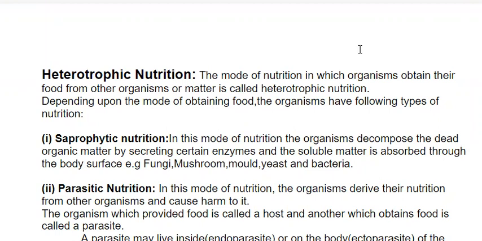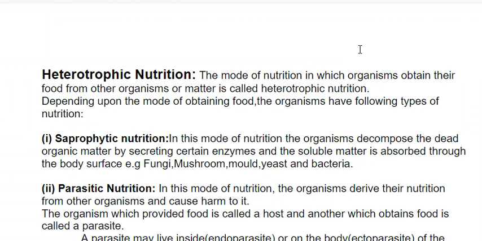Students, we are here to discuss heterotrophic nutrition, the mode of nutrition in which organisms obtain their food from other organisms or matter. It means that organisms get their food from other organisms or matter. Depending upon the mode of obtaining food, the organisms have the following types of nutrition.